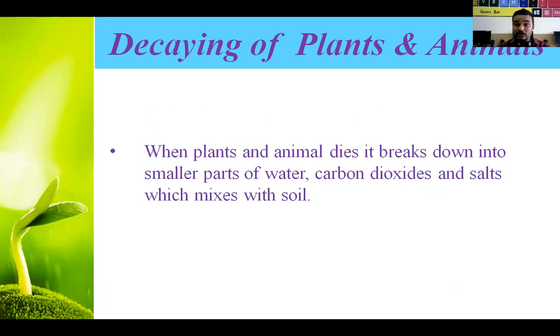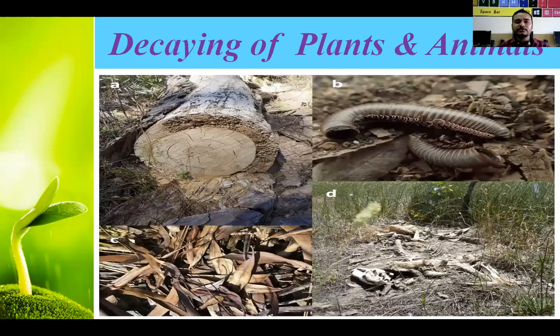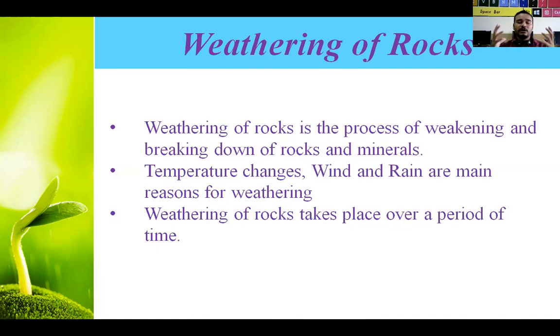Then another new term we learned is weathering of rocks. What does weathering of rocks mean? When a big stone or big rock is there, because of the wind, because of a change in temperature, because of rain, it starts weakening. It loses its strength.